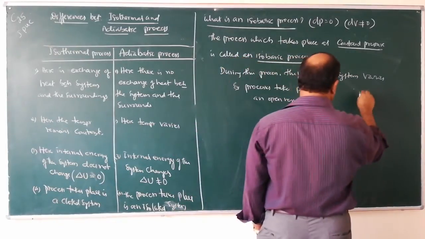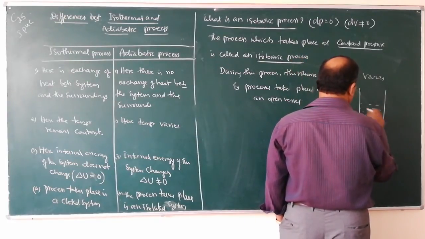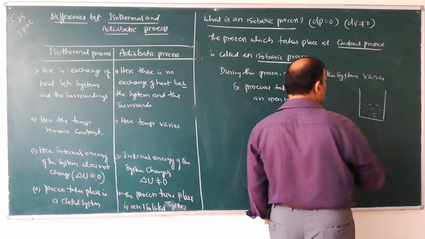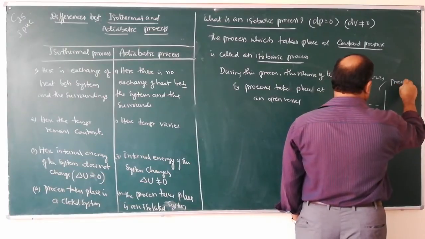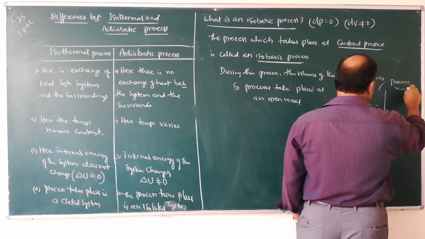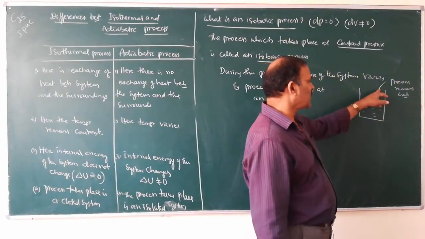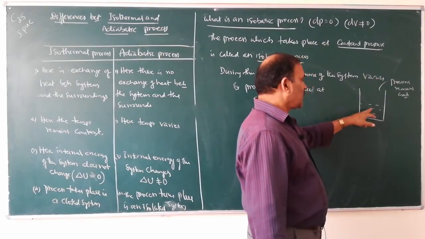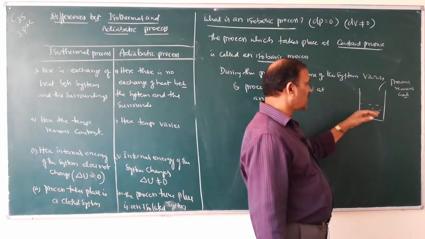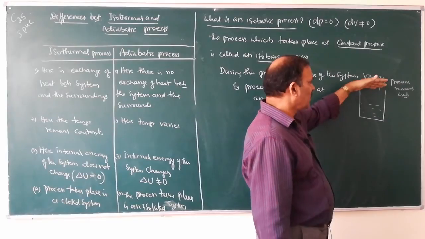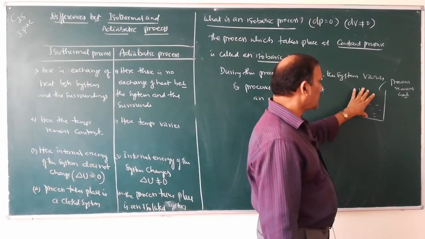So suppose this is an open vessel and this is the system, a reaction taking place in a system. Since the system is open, the pressure remains constant. It is the atmospheric pressure. If the change of state of a system takes place at constant pressure, there is variation in the volume of the reaction mixture.